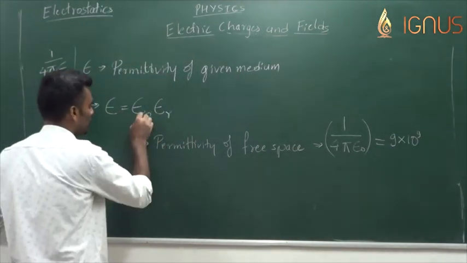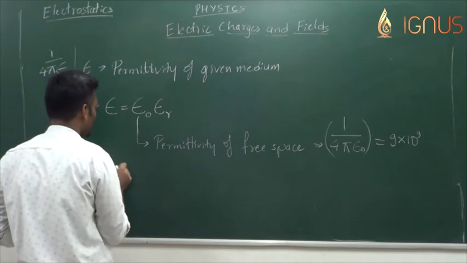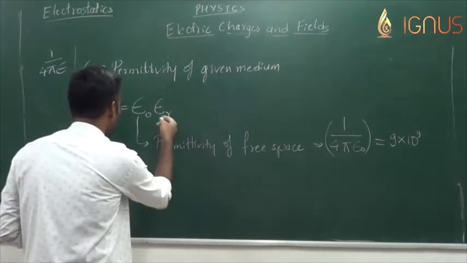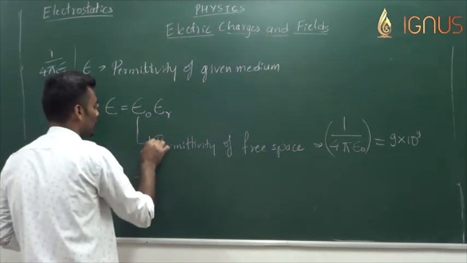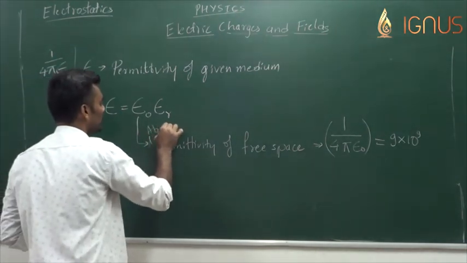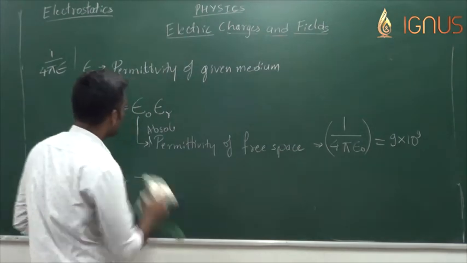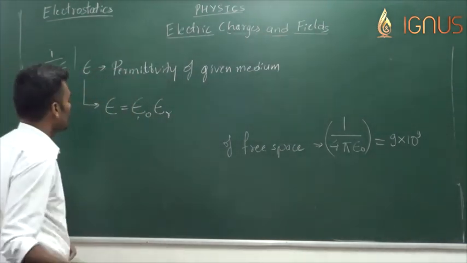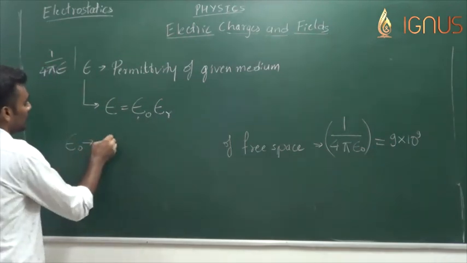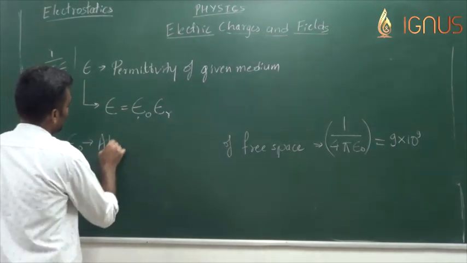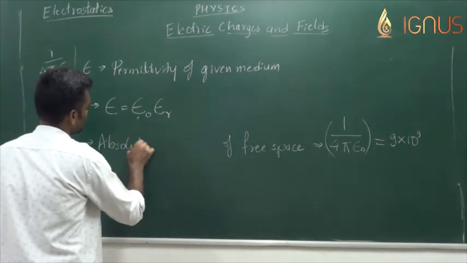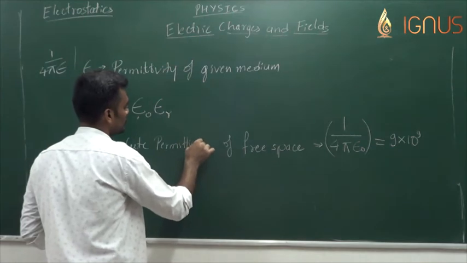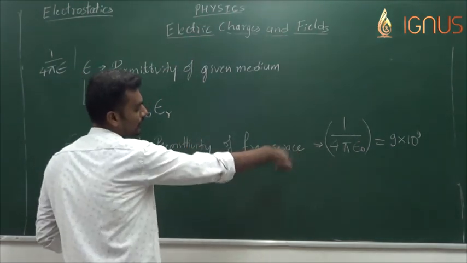Now this value is what is epsilon naught. What is this epsilon r? This epsilon naught is actually also referred to as the absolute permittivity of free space.